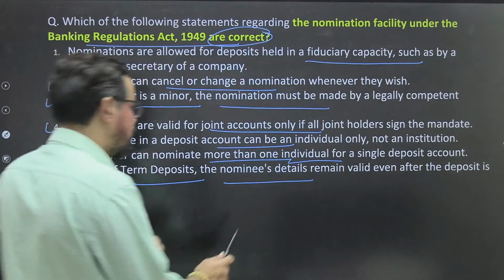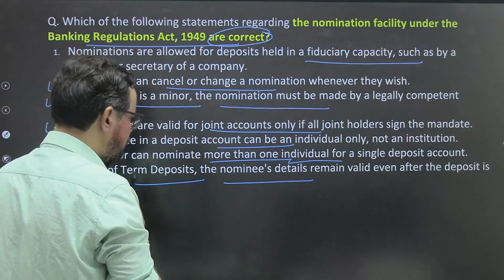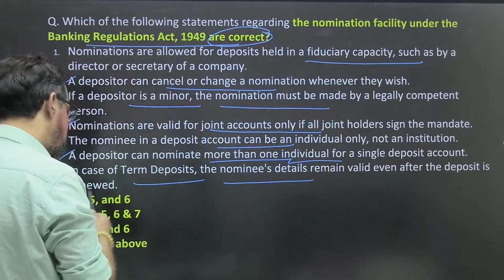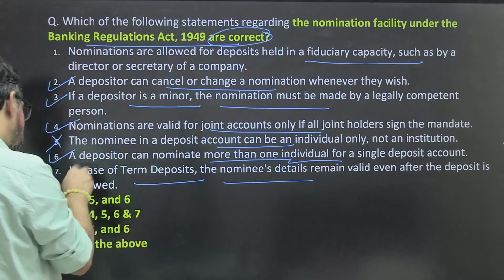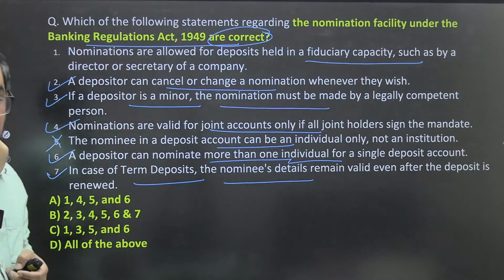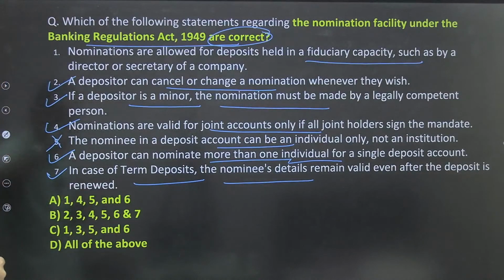In case of a term deposit, the nominee details remain valid even after the deposit is renewed. So in case of renewal, it is true unless it is changed by the account holders. So what we have to find out is the correct statements.